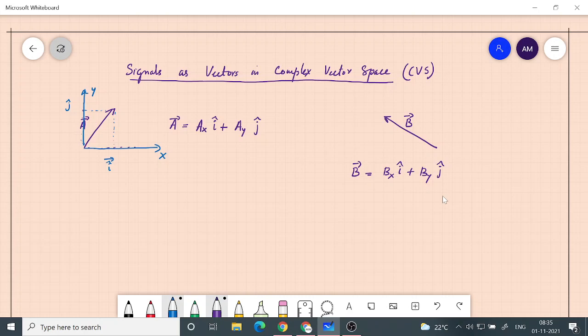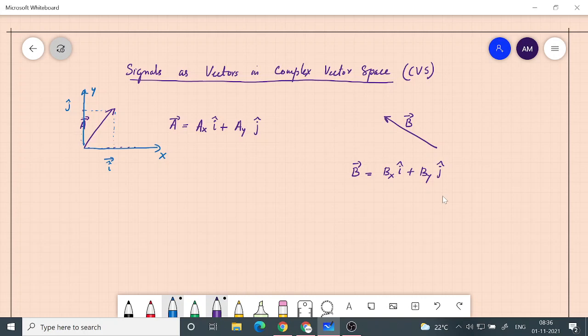We would like to do a similar thing with respect to signals also, that we would like to decompose. This is called decomposition, right? So a given vector can be decomposed into its components, and when you add up these components you get the resulting vector. Now what are the properties that make a quantity a vector?